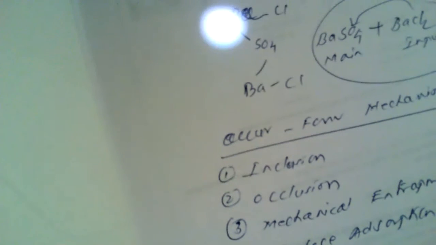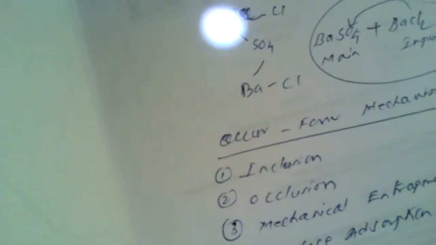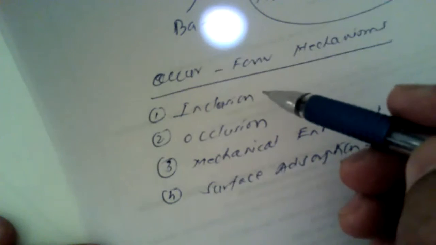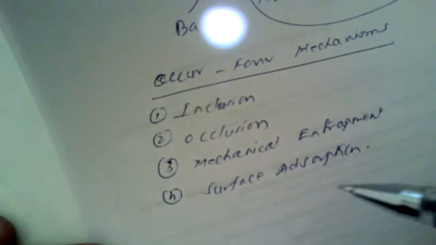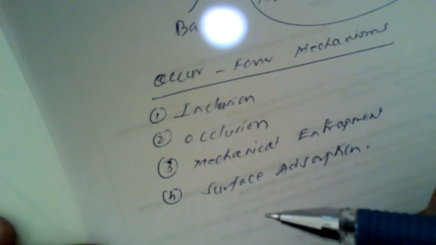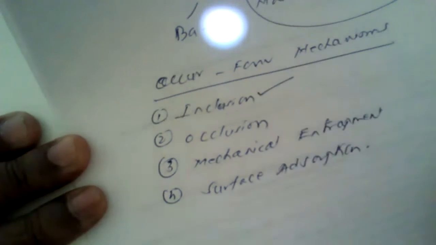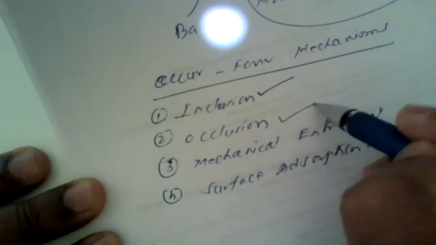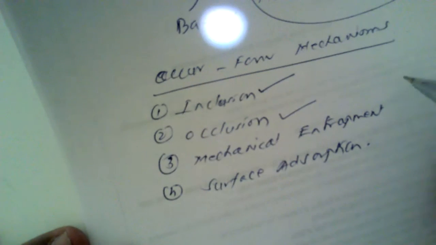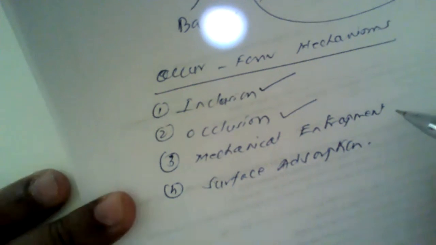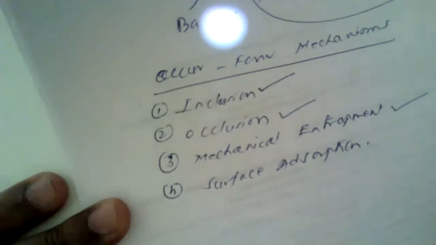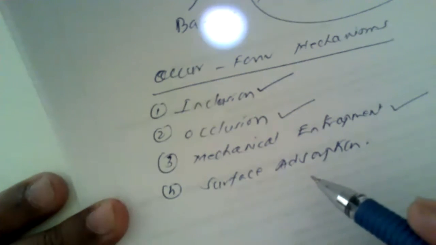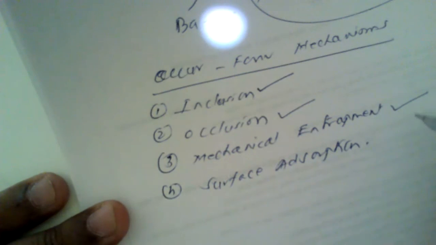So the co-precipitation, that is the precipitation of impurities with the main precipitate, occurs by either of these mechanisms. Either the impurities get mixed with the main precipitate by the inclusion mechanism, or by the occlusion type of mechanism, or with the help of mechanical entrapment, or the fourth is that the impurities get mixed with the main precipitate by surface adsorption.